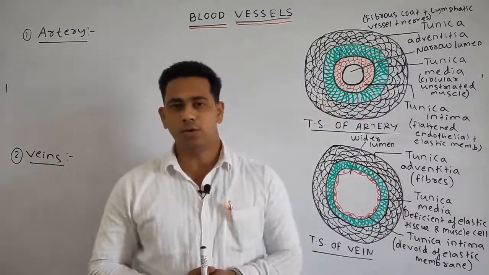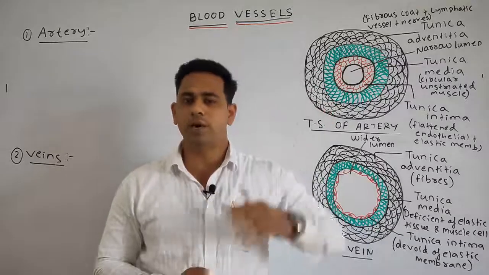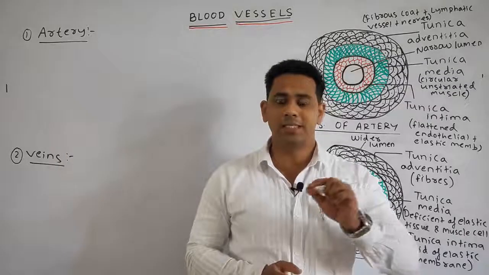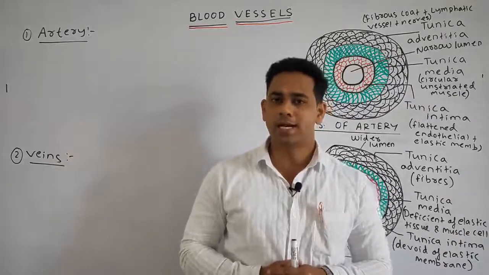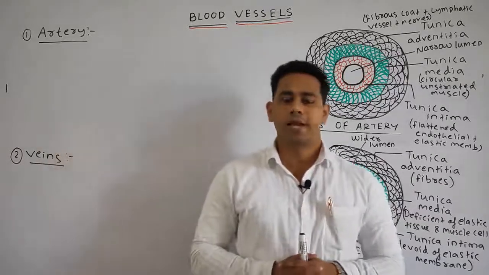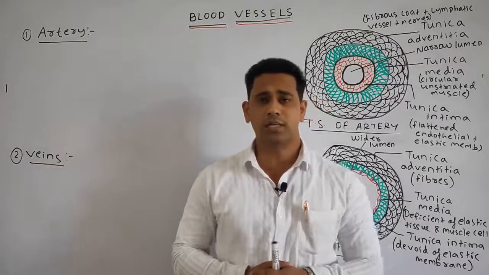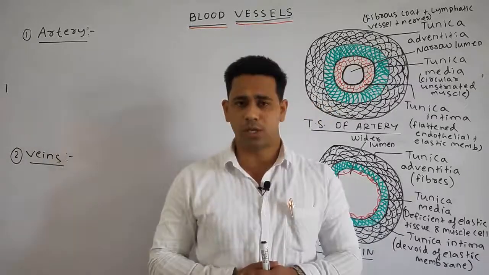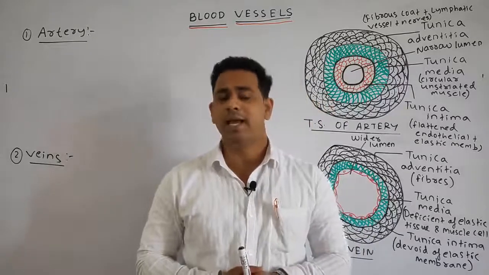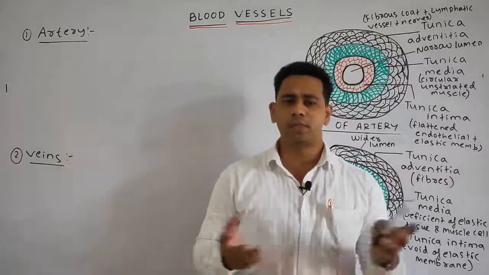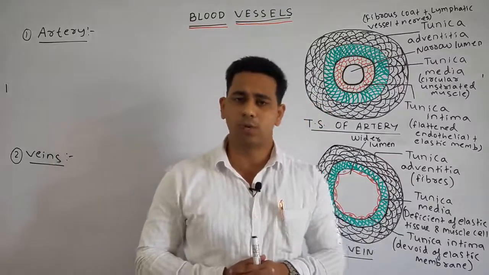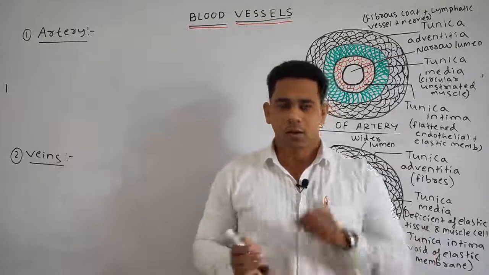Whereas the AV node is situated in the lower region of the interauricular septum, and it is also known as the pace setter. Why? Because it sends the wave of contraction towards the ventricle regions. Next, we discussed the nerve supply: the nerves which control the cardiac activity are the parasympathetic and the sympathetic nerves. Next, we discussed the complete working and the course of blood circulation in the heart.